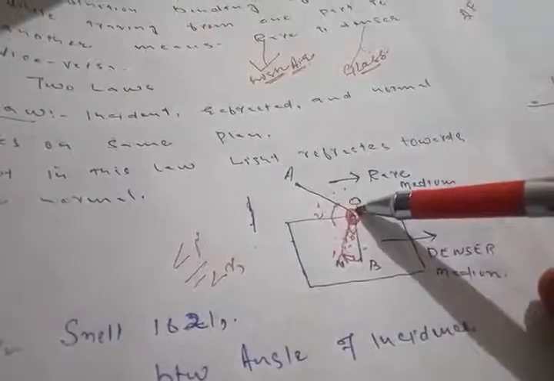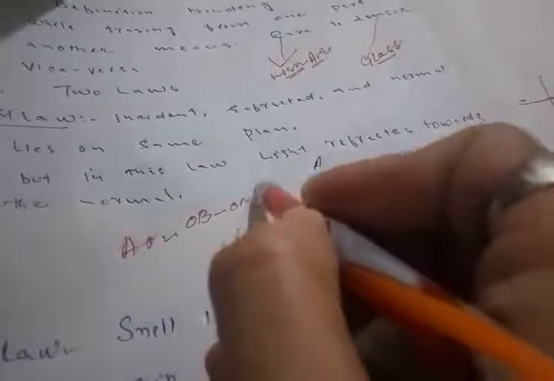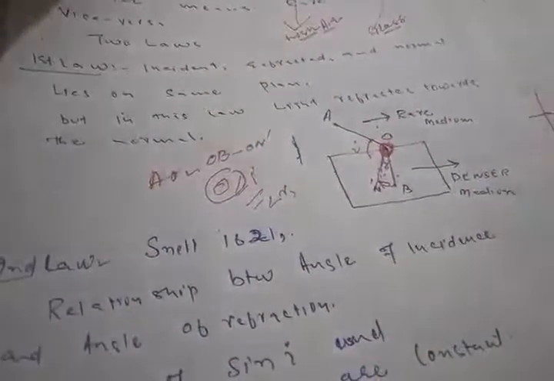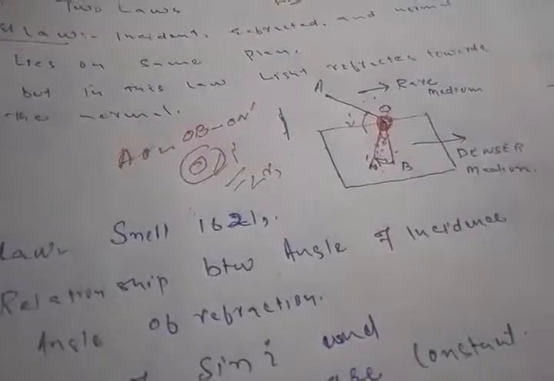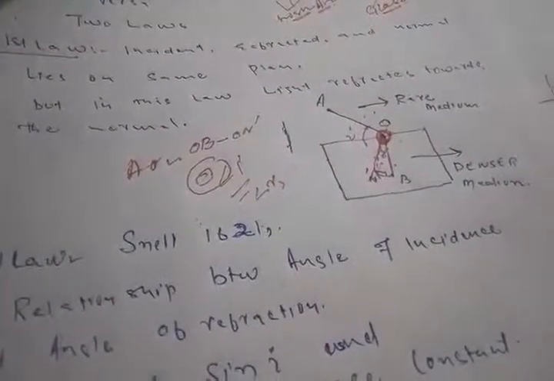AO, refracted ray of light OB, and the normal ON, all the three rays of light fall on the same point, that is O, which is common to all the three. So here in this law it explains the incident ray of light, the refracted ray of light, and the normal all lie on the same plane.